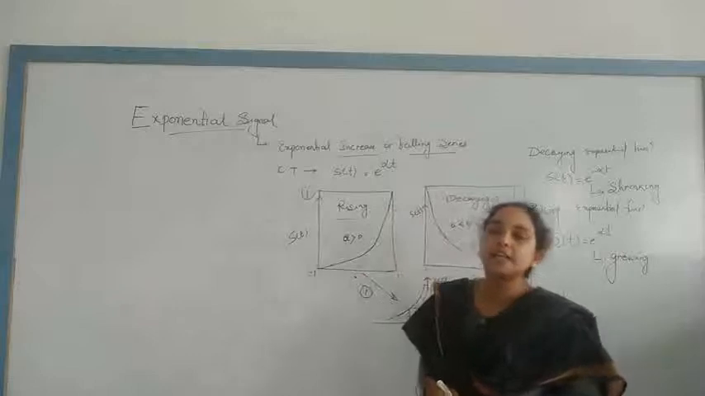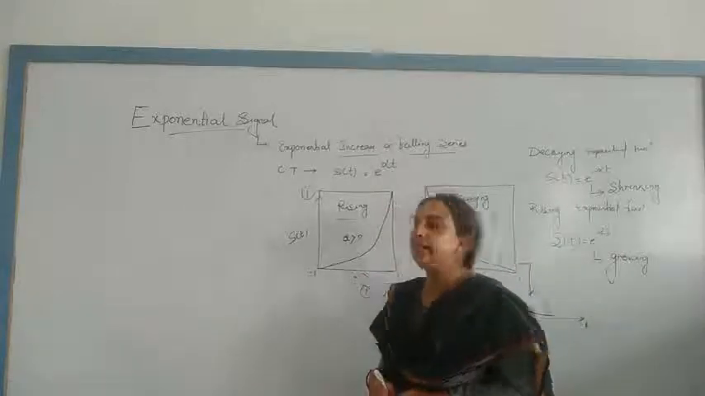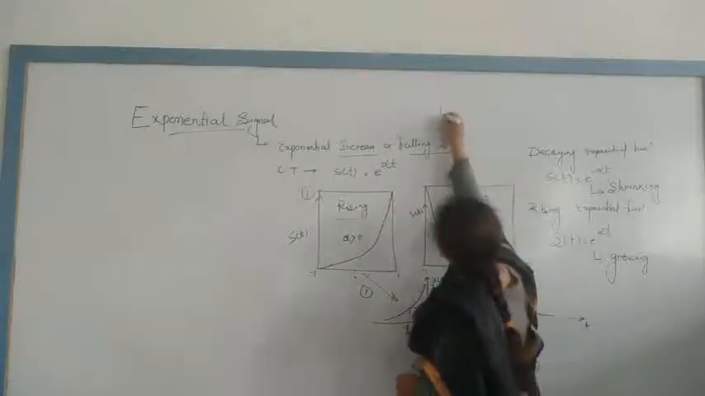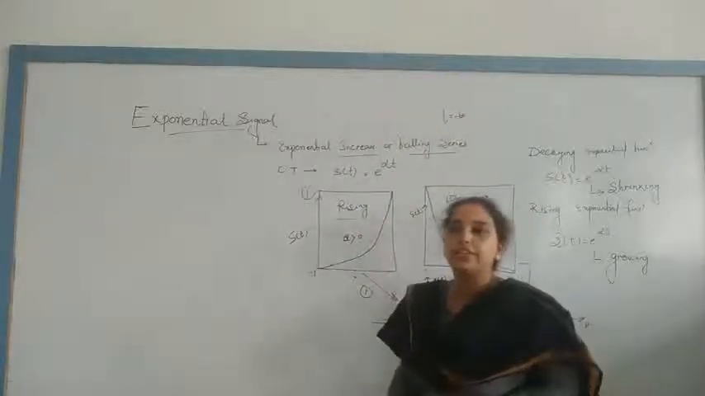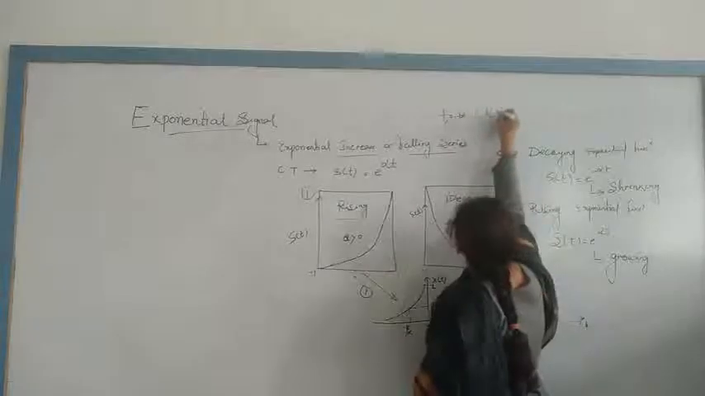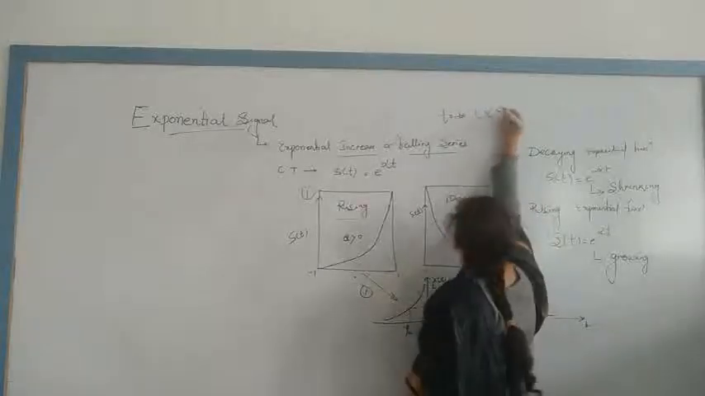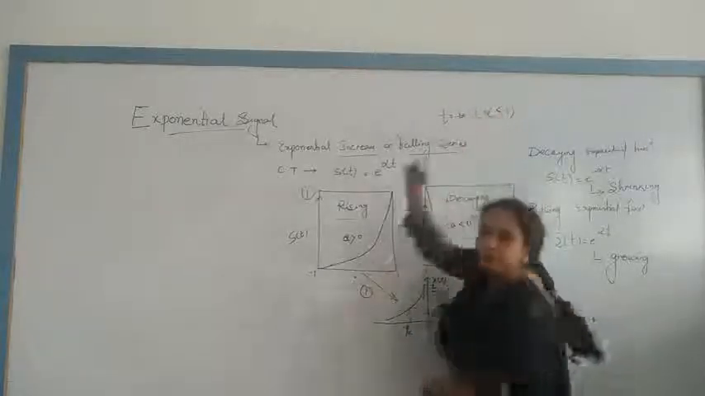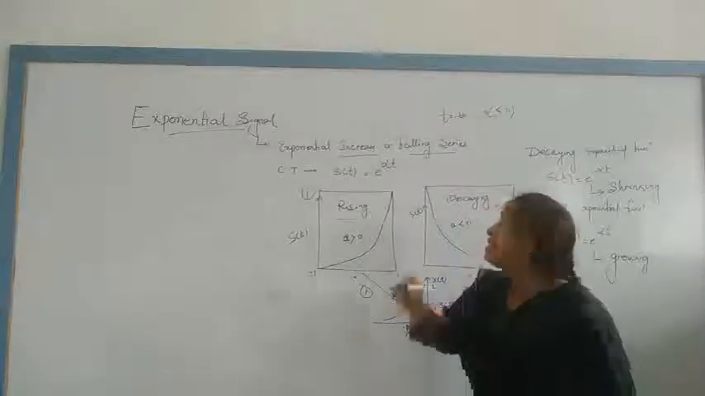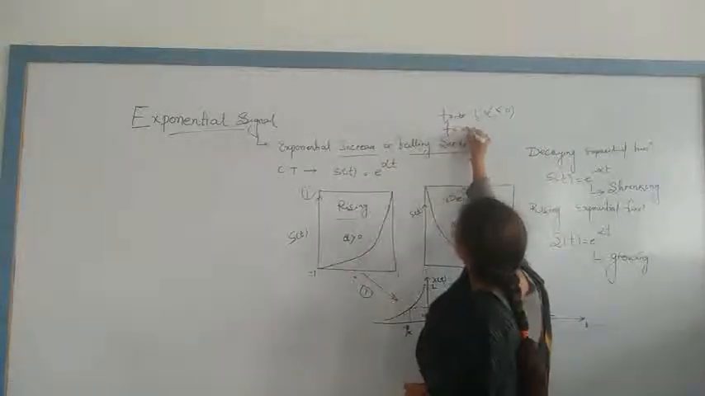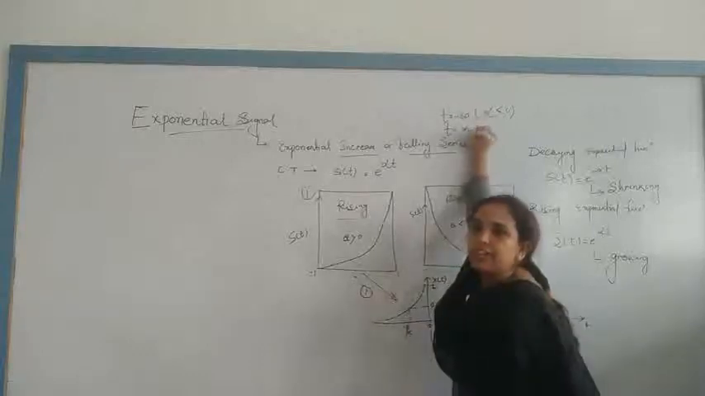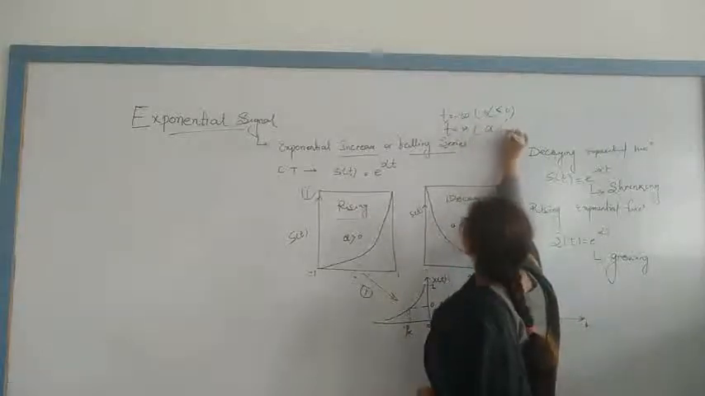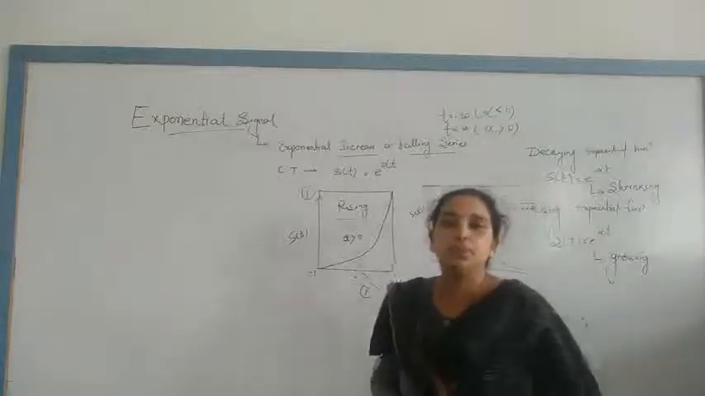Since it has infinity in value, either t is equal to minus infinity, when t is equal to minus infinity, at that time alpha should be less than 0. When t is equal to plus infinity, at that time alpha is greater than 0. Okay?